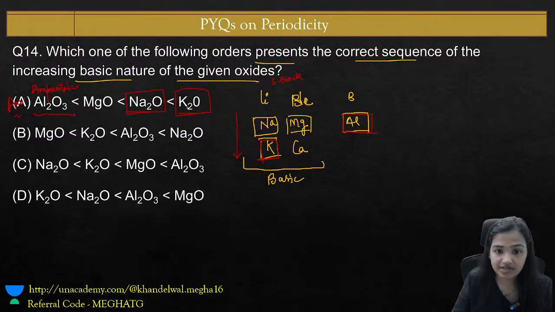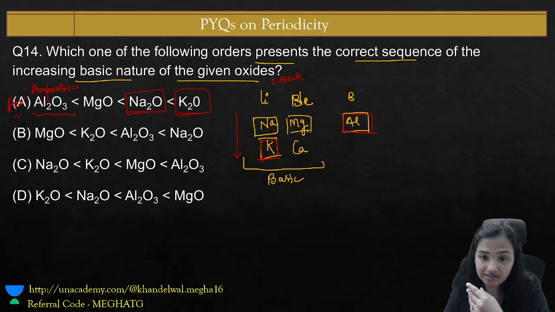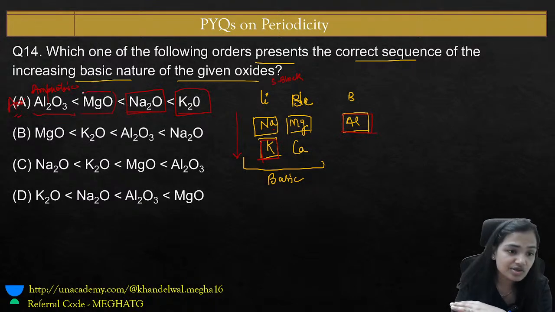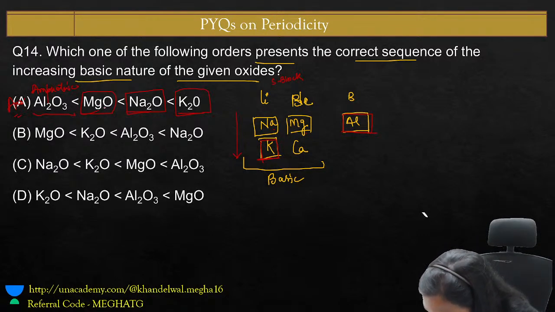Now here if you compare between Na and Mg, we are moving from left to right, the size is decreasing, more ionization energy will be required, so less metallic, meaning less basic. Then comes your magnesium oxide. Very easy to answer such questions.